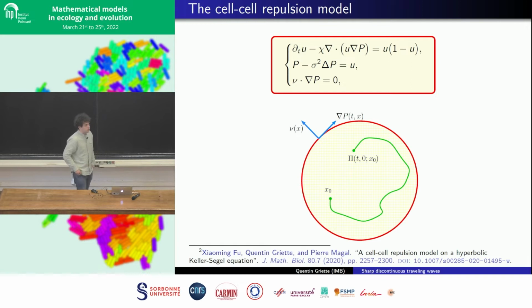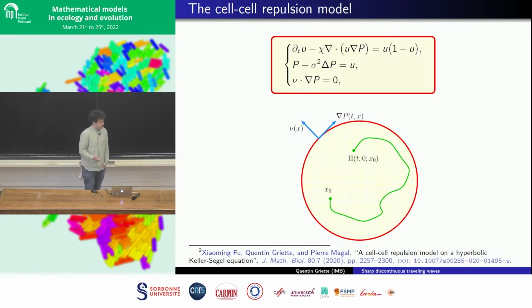Okay. So this model is set on a circular domain which represents the petri dish, and because there is a rigid boundary, we assume that there is no flux for the pressure. So this is the Neumann boundary condition here.